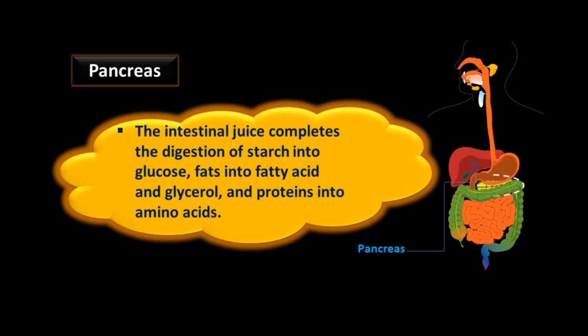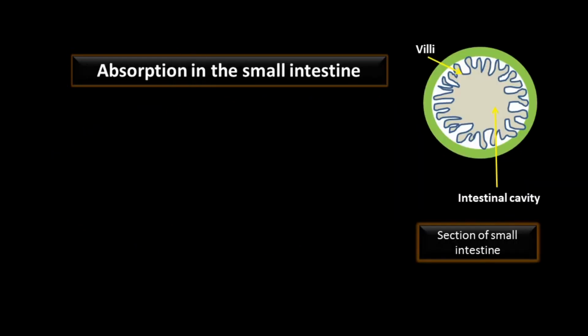The intestinal juice completes the digestion of starch into glucose, fats into fatty acids and glycerol, and proteins into amino acids. So this digested food material has to be absorbed into the blood from the small intestine and transported to different parts of the body.